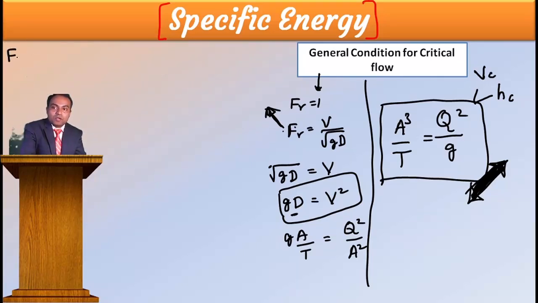I will give you one more equation for Froude's number: Fr is equal to V by root gD.